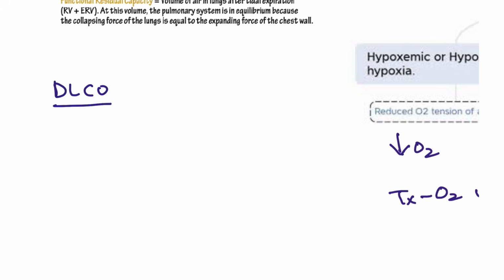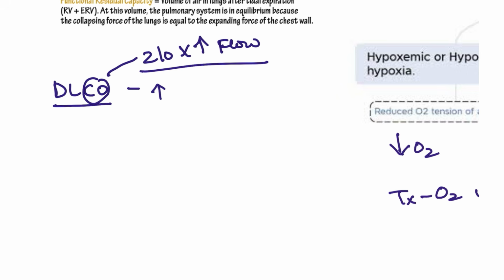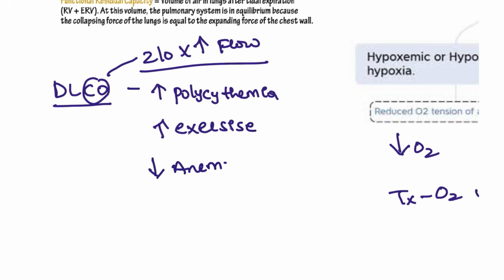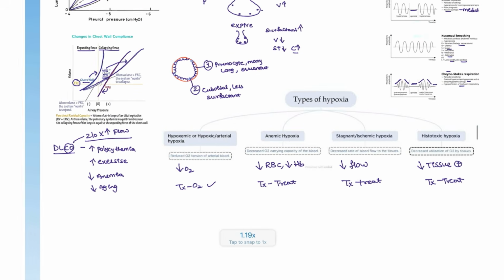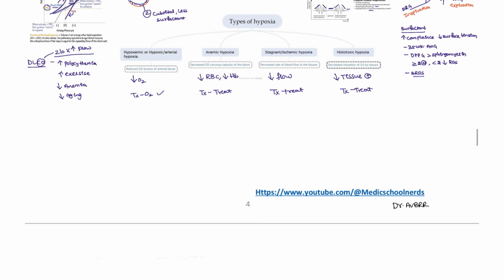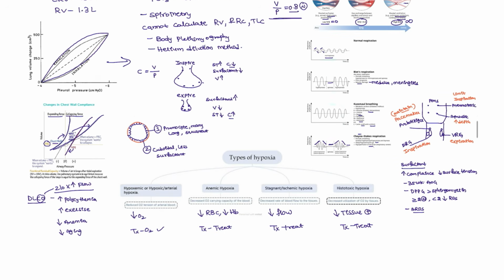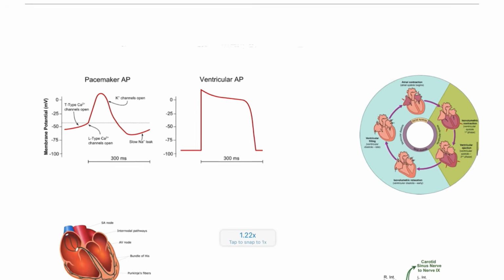Okay, next, DLCO. What is DLCO? Diffusion of carbon monoxide. Carbon monoxide itself has two times higher affinity to the RBC, right? So the DLCO will be high in polycythemia patients and also in exercise, and it will be decreased in anemia patients and also in aging patients. This is what you have to remember about DLCO. Mostly these are the topics that will be asked in the examination, guys, so you have to take note.